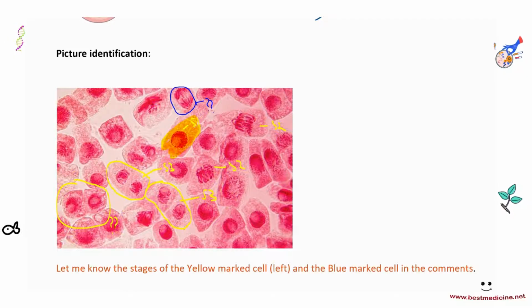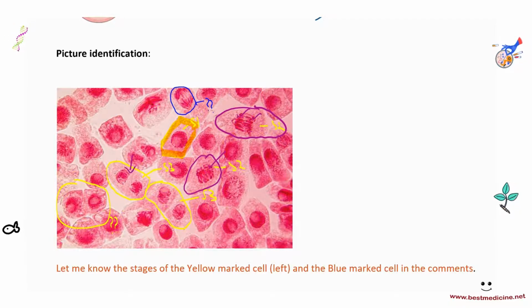This right here, that's stage 1. Why is it stage 1? Because we cannot see the chromosomes, and we can only see one cell. If you look at this cell, we can only see one cell, and we do not see any chromosomes. Then here we have a lot of stage 2 cells. For example, this one here is stage 2. Why? Because it's just one cell, but we can see chromosomes here. Here's another stage 2. Just one cell, but we can see chromosomes.